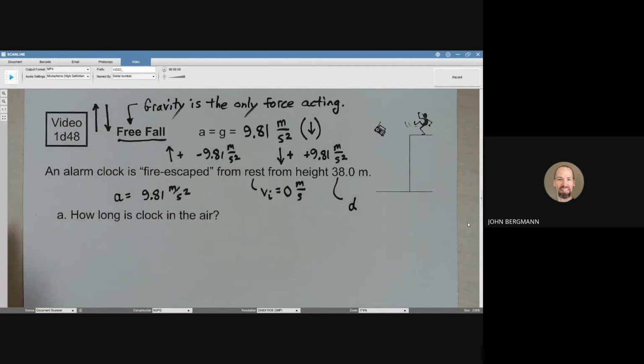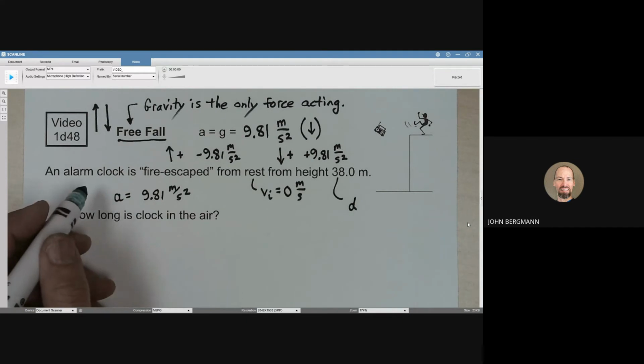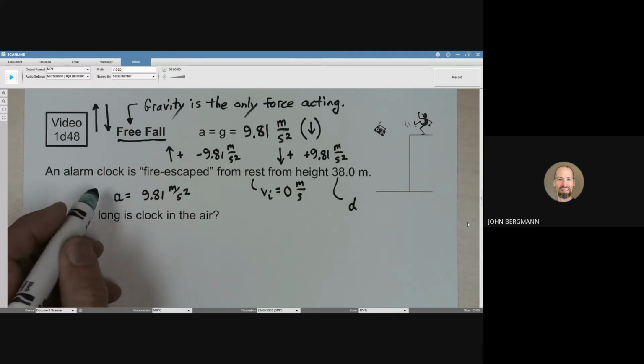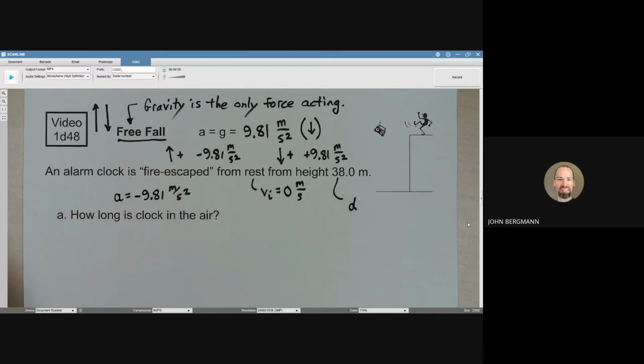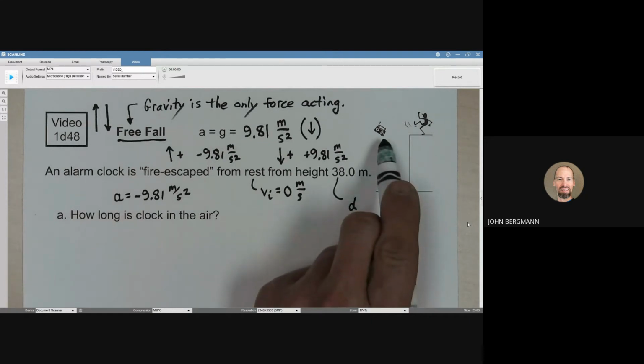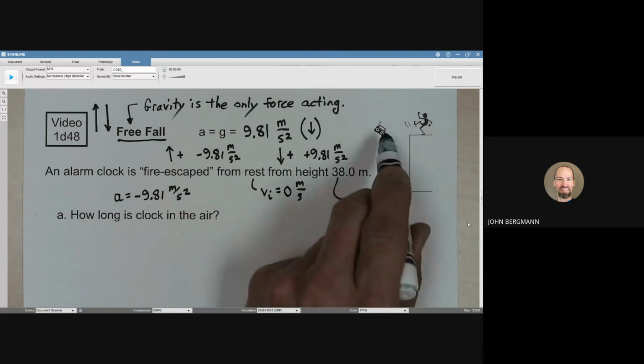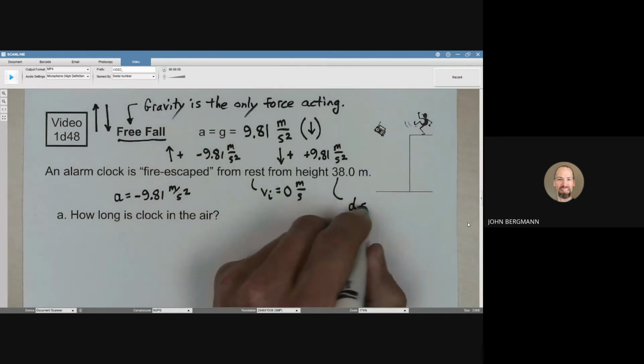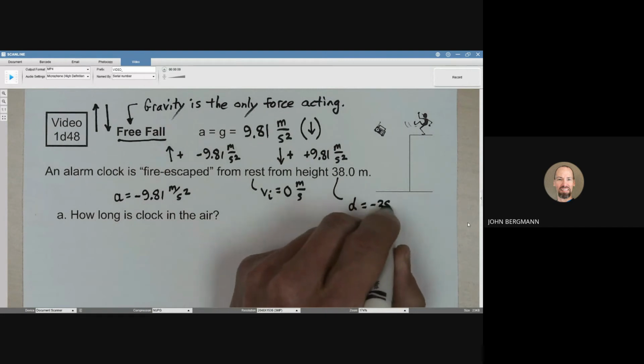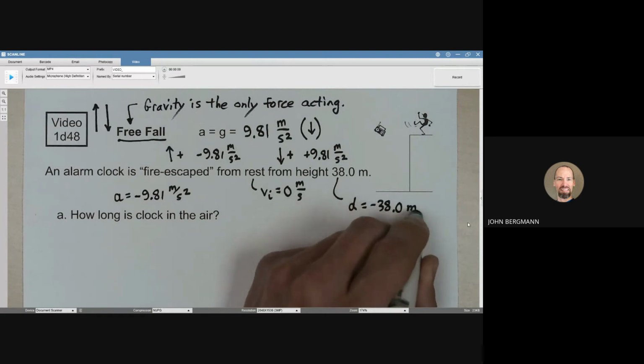All right, now, do we want this to be negative or positive 9.81? Most of us think, oh, downward is going to be negative. That acceleration always points towards the Earth, and therefore, if you choose towards the Earth to be negative, then yes, that will be negative. Which also means, doesn't it, that the displacement of this alarm clock is towards the Earth. So therefore, the displacement of the alarm clock is also going to be negative 38 meters.